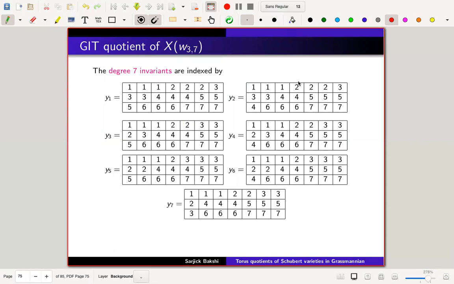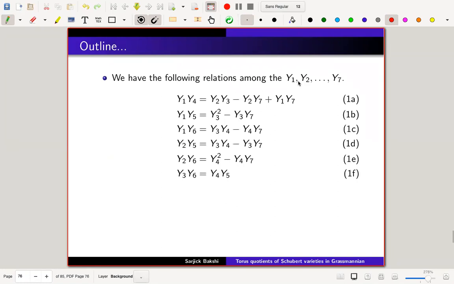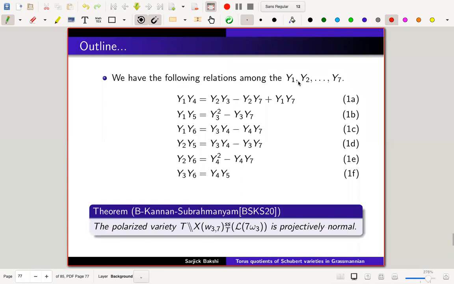And we explicitly studied the GIT quotient of X_w(3,7). The invariants which generate the coordinate ring of the quotient is this set of invariants here. And we have used something called diamond theory to prove that the relations are precisely this set of relations. And using these, once we have the invariants, we have shown that the polarized variety, the quotient of this Schubert variety, is also projectively normal.